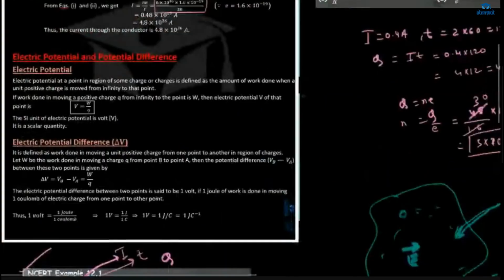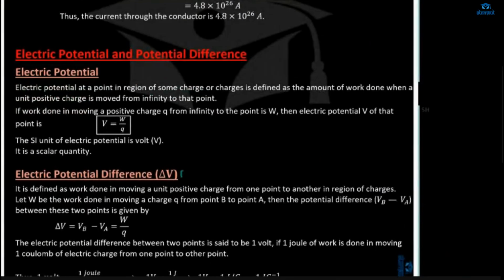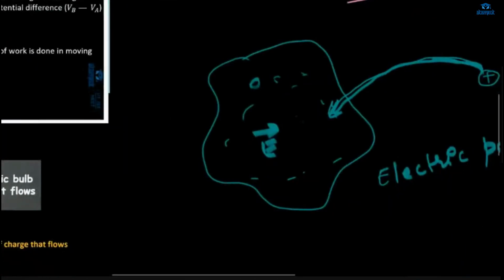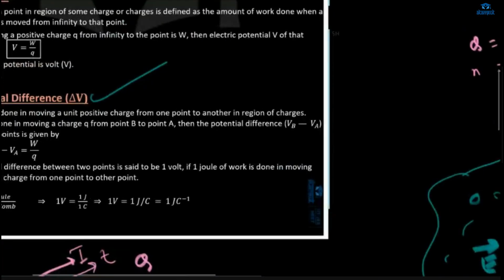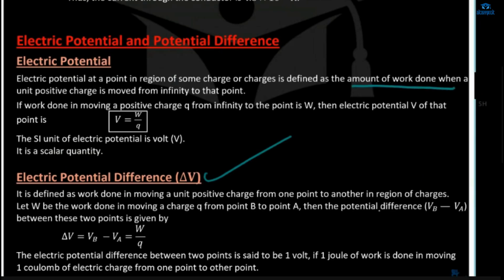Now, what about potential difference? We can consider this as electric potential, and we take it as V. How much work is done in moving a unit positive charge from infinity to the point of the electric field, that is called electric potential. The amount of work done when a unit positive charge is moved from infinity to that point. Sorry, W by T.